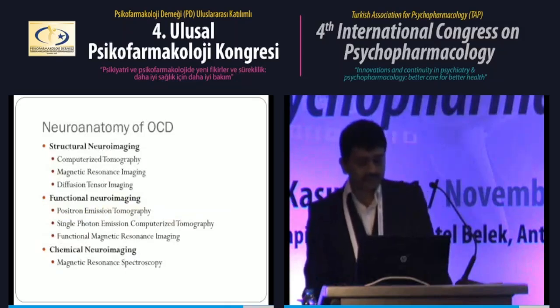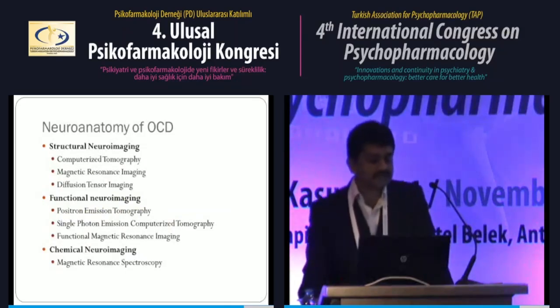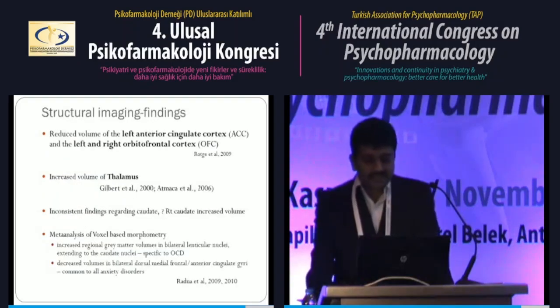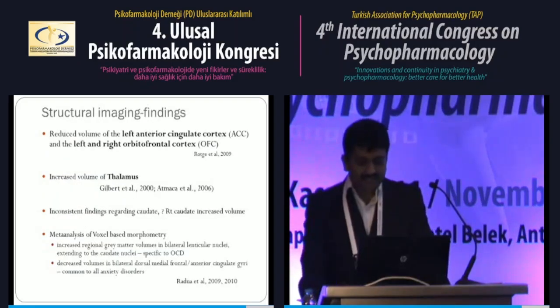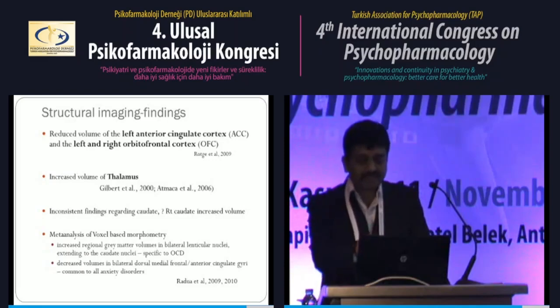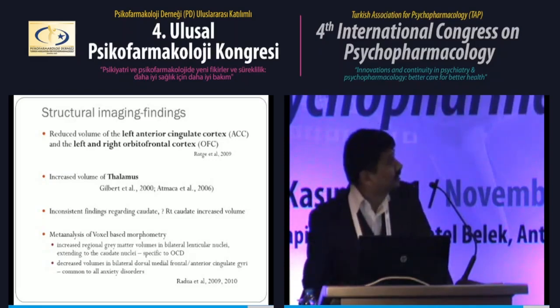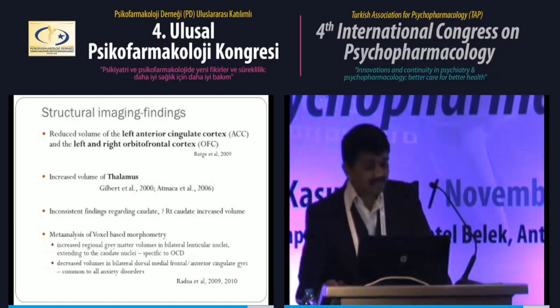Now coming to the neuroanatomy of OCD, I'll be focusing on the structural imaging and the functional imaging part of OCD. Chemical imaging has been discussed in the neurotransmitter section. Structural imaging findings have found the same circuit: left anterior cingulate and left and right orbitofrontal cortex have been found to have reduced volume.